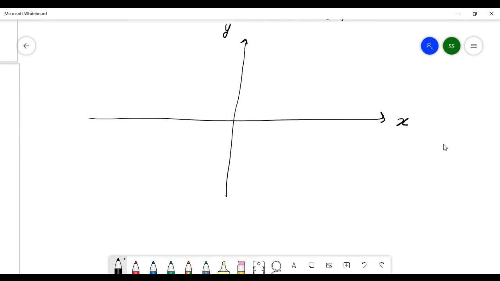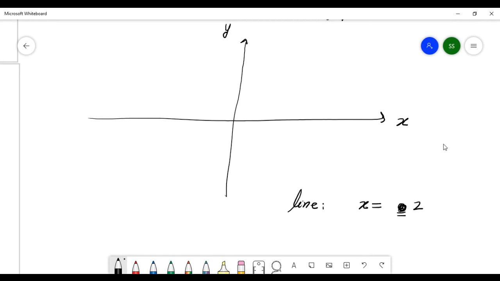If I write this line, x equal to a number, see, any number, 2.